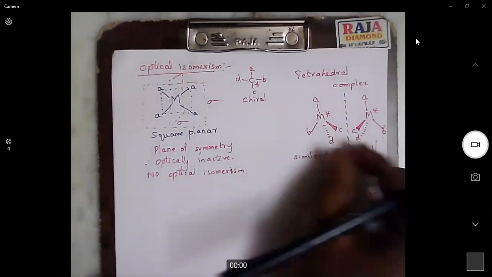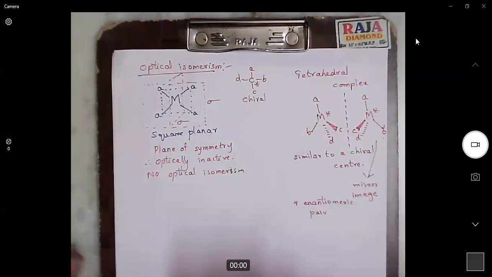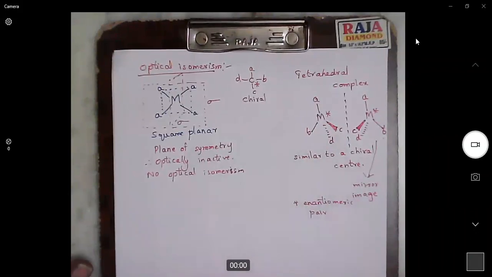You can see it is not superimposable. When we take it out and place it here, B and C will be coming at the same place. So it is non-superimposable. A pair of non-superimposable mirror images are called enantiomers, or the pair is called an enantiomeric pair. So for tetrahedral complexes with four different ligands, it is possible to have optical isomerism.